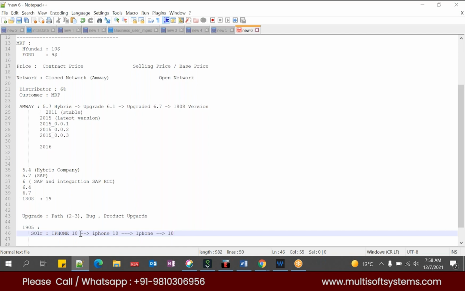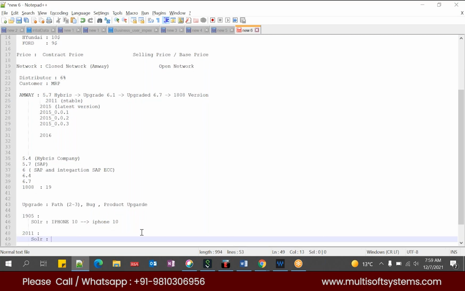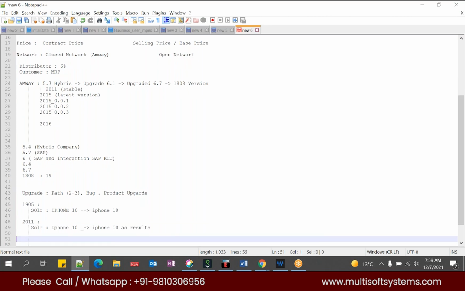But in our implementation we should see only iPhone 10 products, we should not see the other results. This is nothing but the dismax condition. In 1905, it was not given by default. What we did was write some custom logic in order to get only the iPhone 10 results. When we started using 2011, whatever custom change we had done, we just removed it, because in 2011 the product itself provides this dismax condition by default. So you can directly get iPhone 10 as results. That is an advantage.